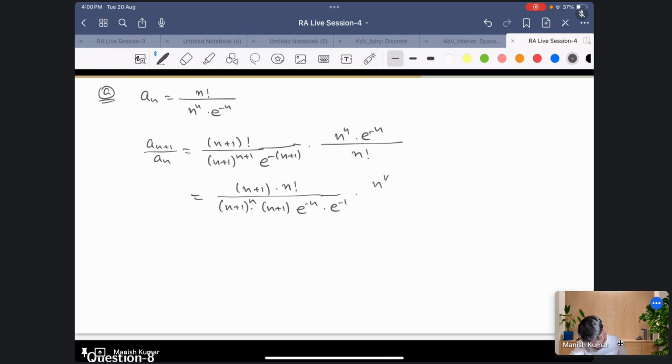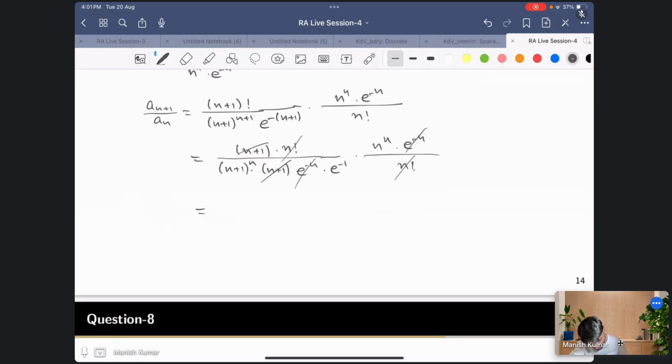Right, now it would be easier. You can clearly see this n factorial cancels with this one, this e minus n cancels with this one, this n+1 cancels with this one. So what we are left with is e, and then n upon n+1 raised to the power n, or in other words, e times 1 upon (1 plus 1 by n) raised to the power n.